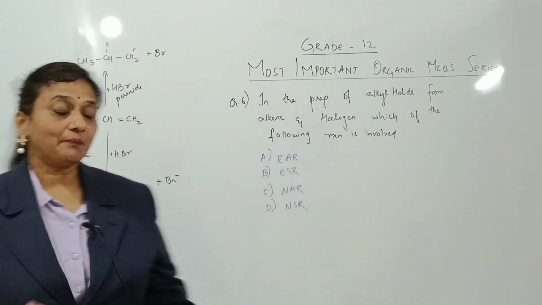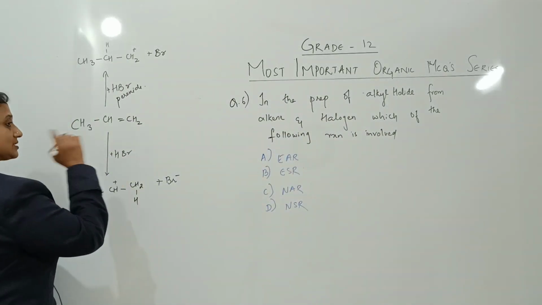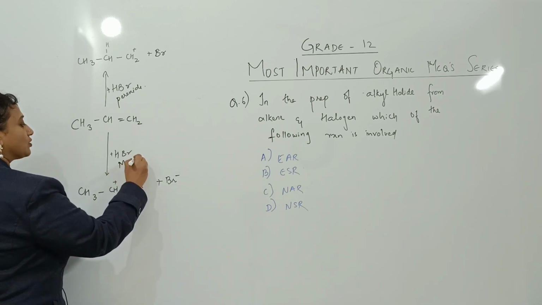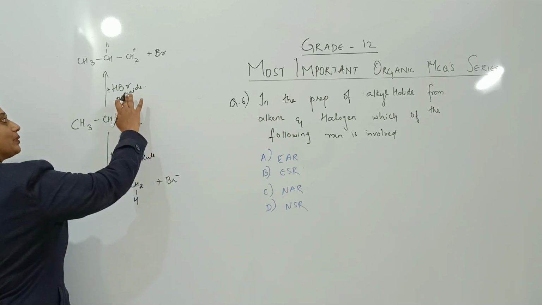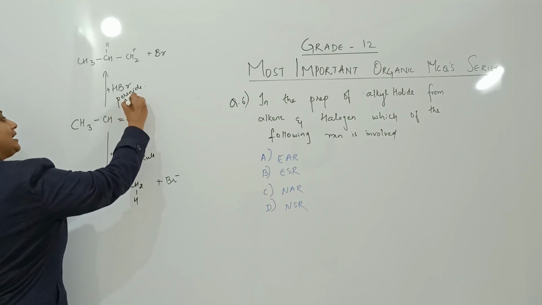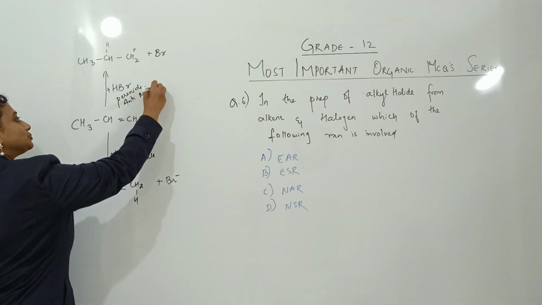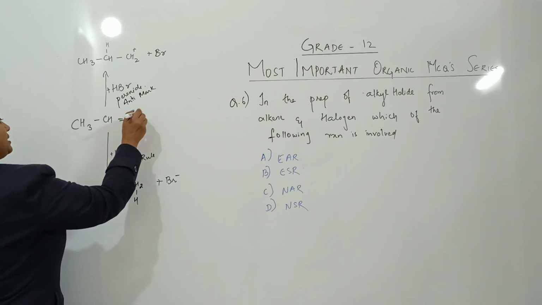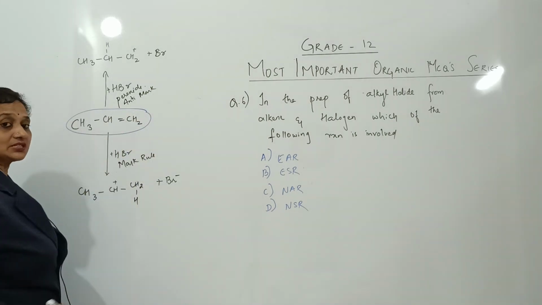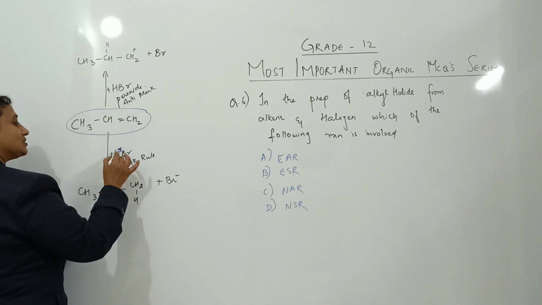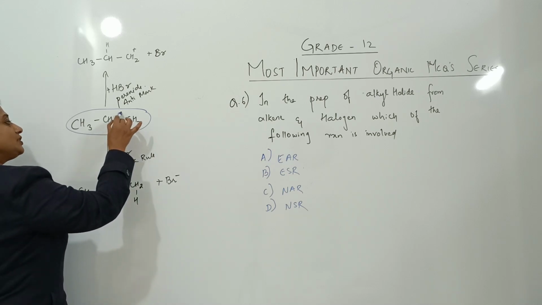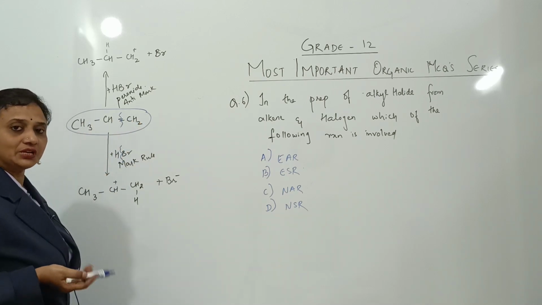One is Markovnikov addition, that is addition of HBr, whichever halide. Markovnikov addition is one rule, and one more, in the presence of peroxide, it is going to follow anti-Markovnikov addition. So during this process, what happens? When you are taking the main alkene, unsymmetrical, remember first there is a cleavage of the bond between H and Br, and there is a cleavage of the double bond.